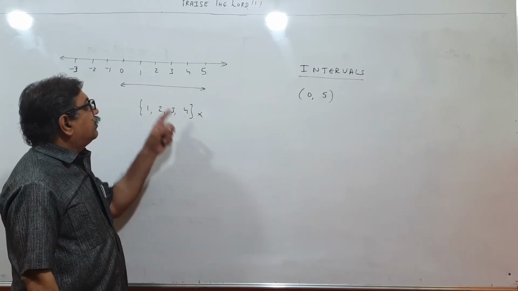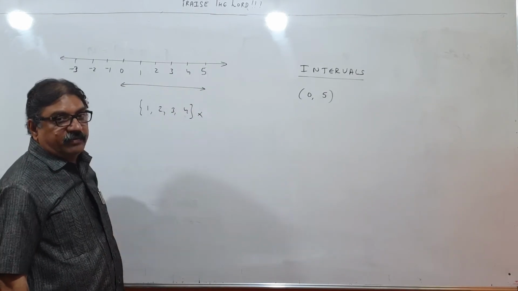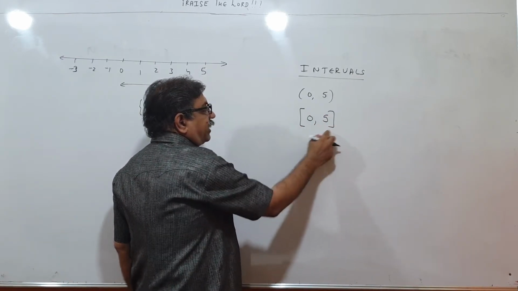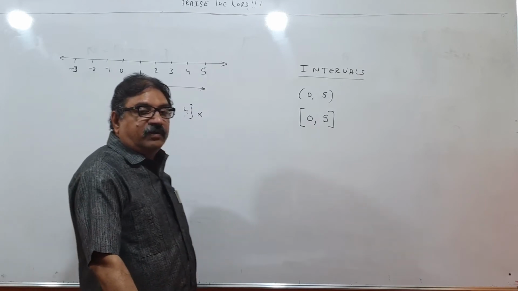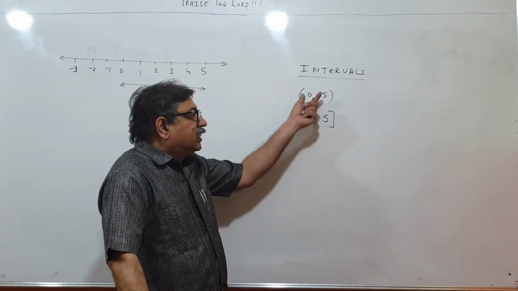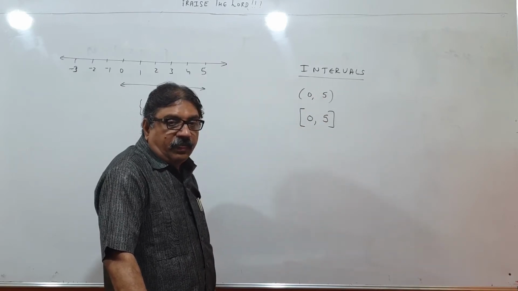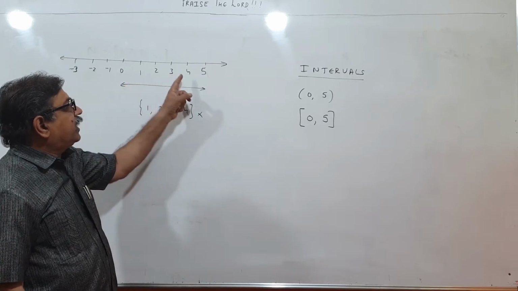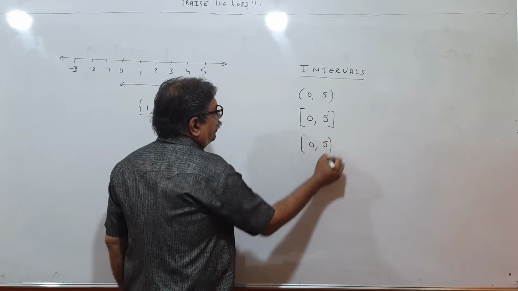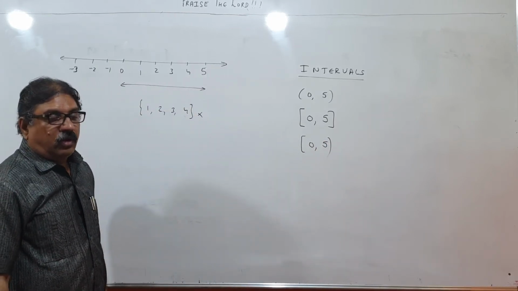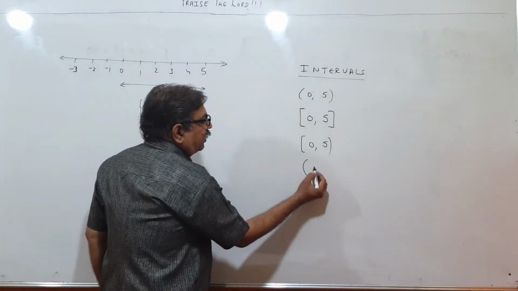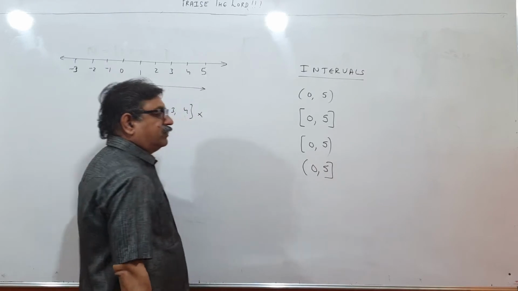If I say write all the numbers between 0 and 5 including 0 and 5, we write like this, square bracket. Square bracket means the boundary number is included. Small bracket means boundary number is not included. All intermediate numbers are included in both. Write all the numbers between 0 and 5 including 0, not including 5, like this. All the numbers between 0 and 5, not including 0, including 5, like this.